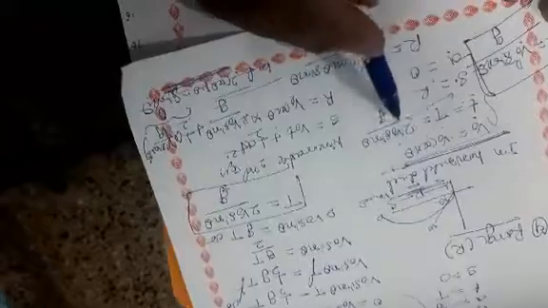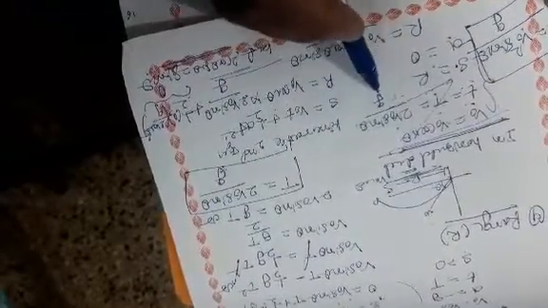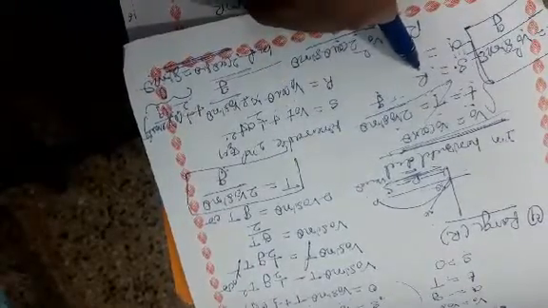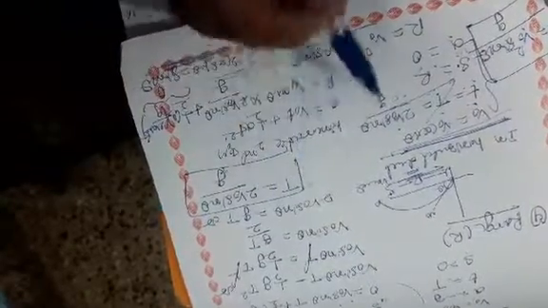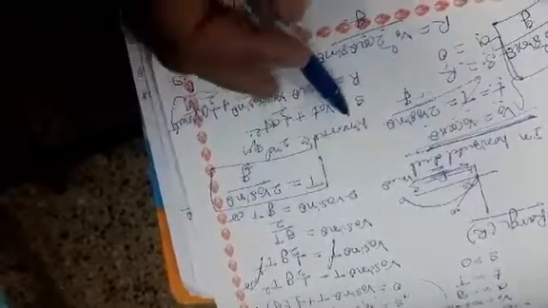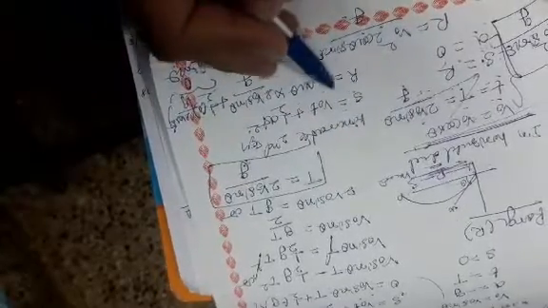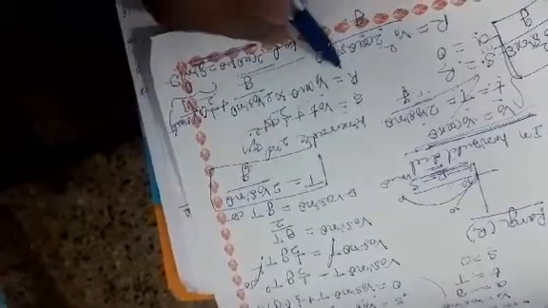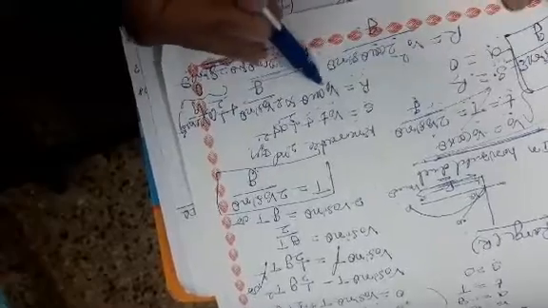Small t or capital T can be written, from the previous derivation, time of flight is 2 v naught sin theta by small g. The distance along the horizontal direction is the range. In the horizontal direction, what is the acceleration? That is 0. By using the second kinematic equation, S is equal to v naught t plus 1 by 2 a t square, S can be written as capital R, and v naught can be written as v naught cos theta.